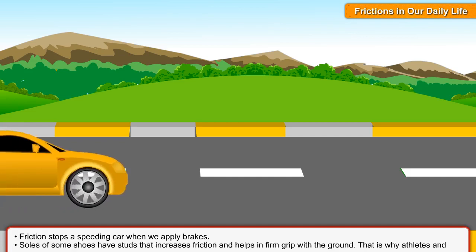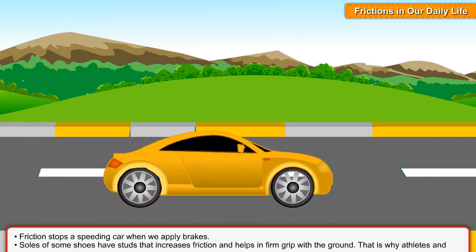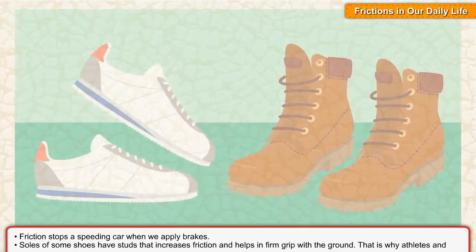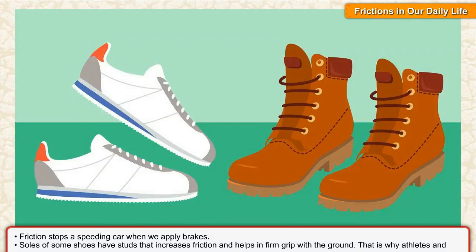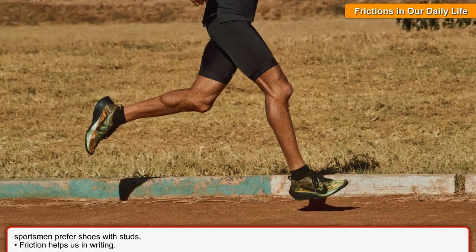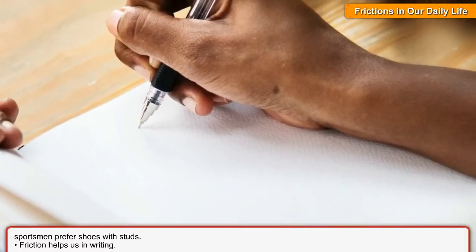Friction in our daily life. Friction stops a speeding car when we apply brakes. Soles of some shoes have studs that increase friction and help in a firm grip with the ground. That is why athletes and sportsmen prefer shoes with studs. Friction helps us in writing.